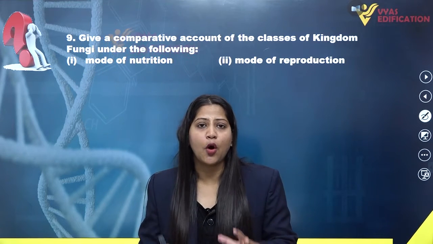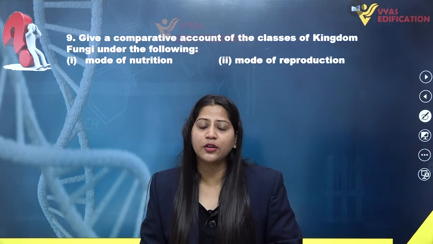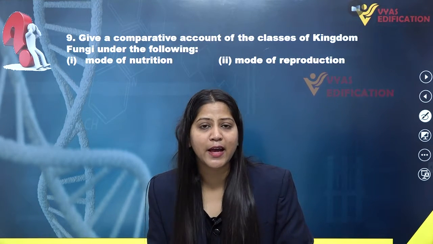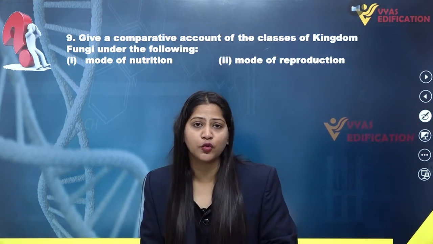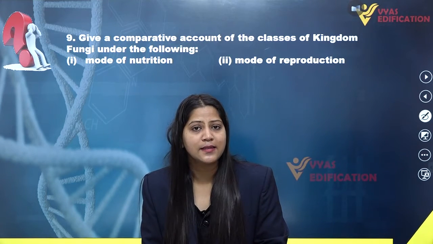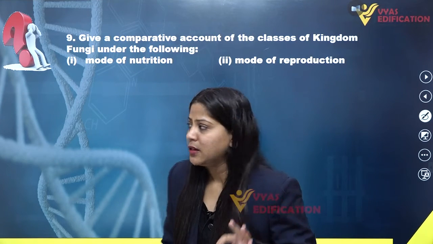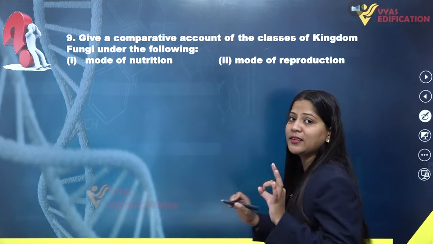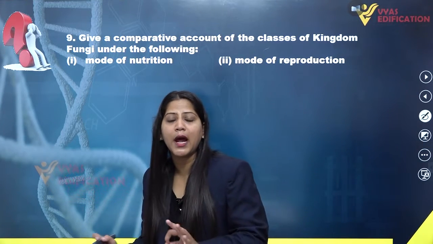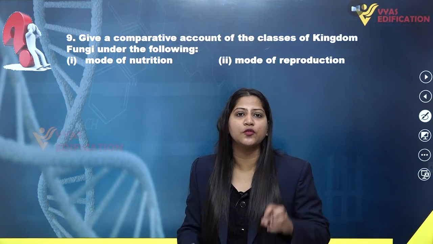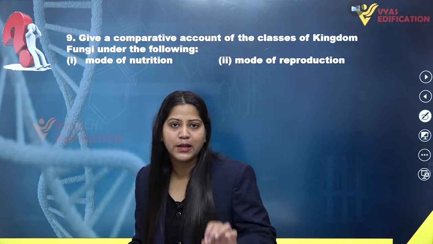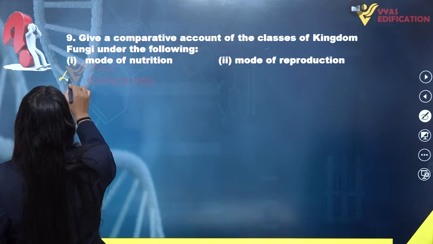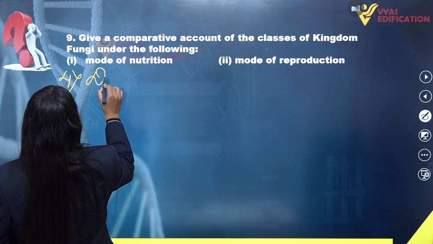That means the members of Deuteromycetes cannot reproduce sexually, they can only reproduce through asexual means with the help of production of asexual spores such as conidia. The thing to remember is asexual spores. Asexual spores such as conidia are very common, and most of the fungi reproduce through conidia. So the last class of fungi we have is Deuteromycetes.